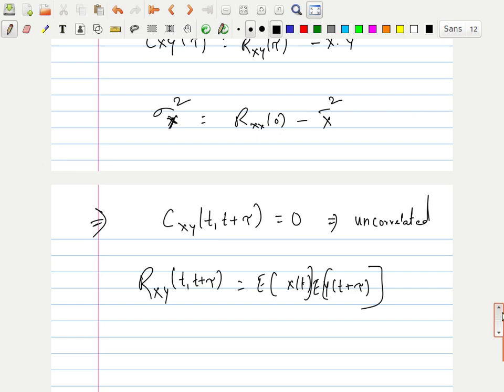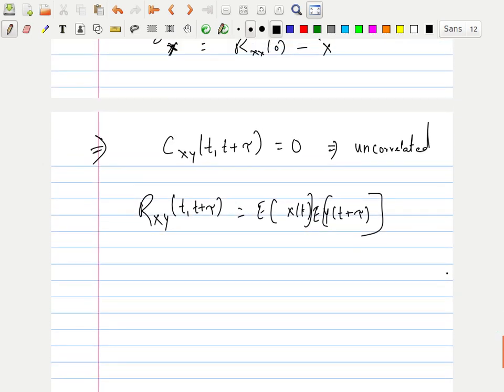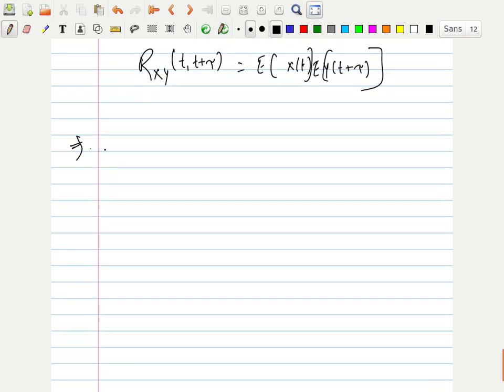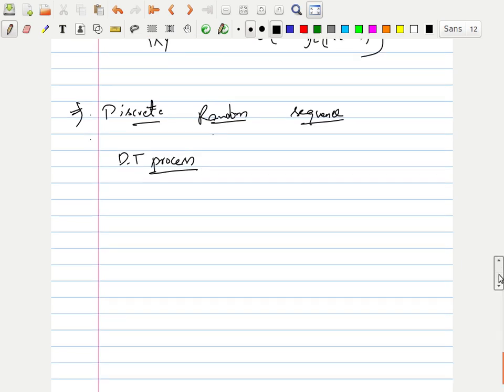See, whatever we said till now is all about continuous random processes. Now if I take the discrete case, I call it a random sequence, discrete random sequence or discrete time process. These are the names you can use.